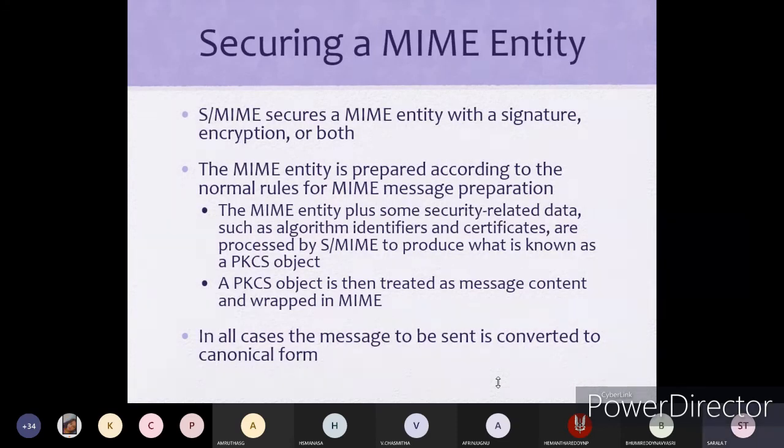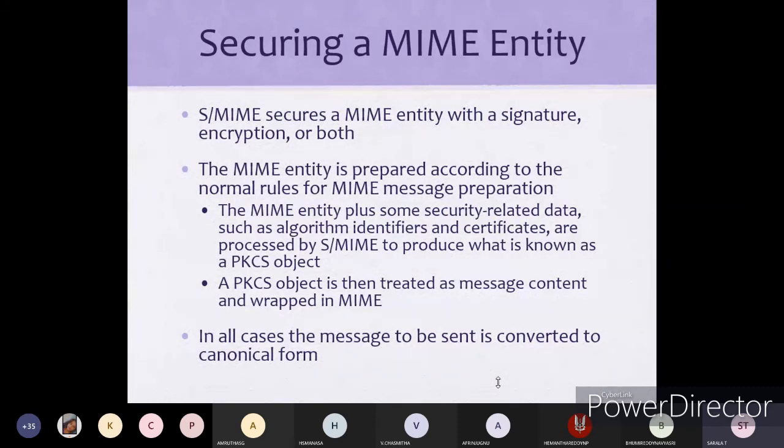Securing a MIME entity: S/MIME secures a MIME entity with a signature, encryption, or both. Whenever you are transmitting any information, if you are using signature and encryption both, then you can provide a high level of security for the transmission of information through MIME.